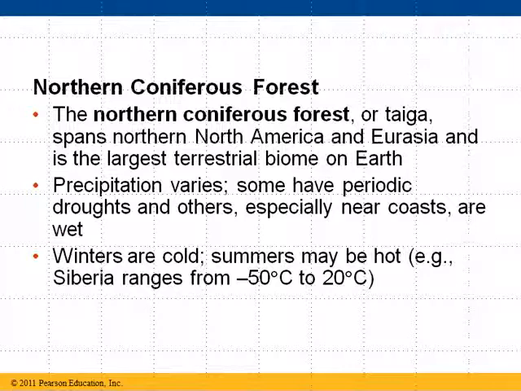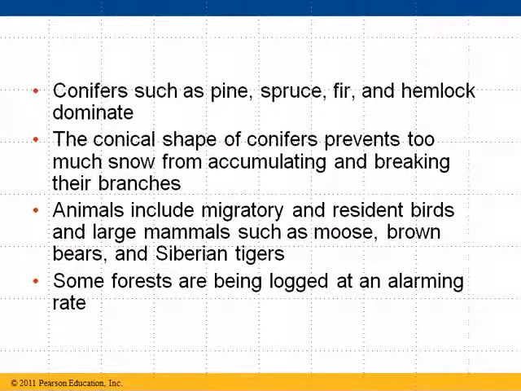Lots of coniferous trees like pine tree, spruce, fir, hemlock. The shape of these trees is important because these areas tend to get a lot of snow, and the cone-shaped trees help get rid of that snow, help it drop off, keep it from accumulating and snapping their branches off. Lots of living creatures here, lots of migratory birds, large mammals such as moose and bears and Siberian tigers.